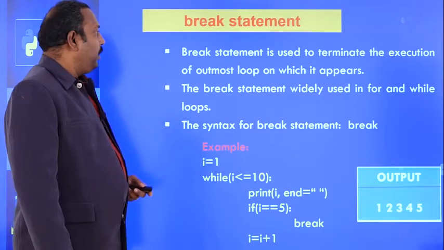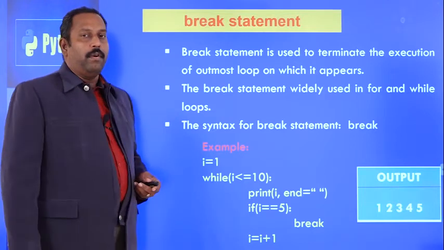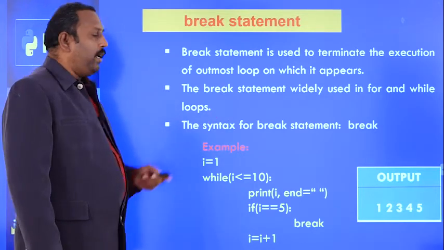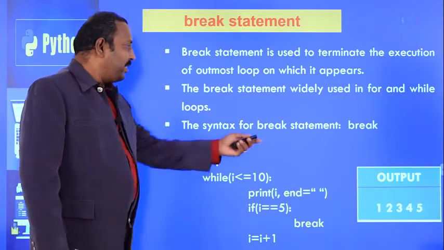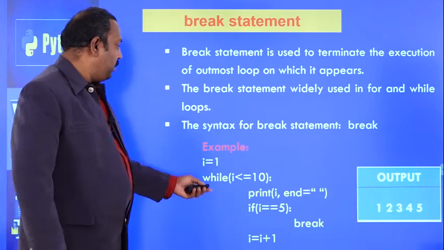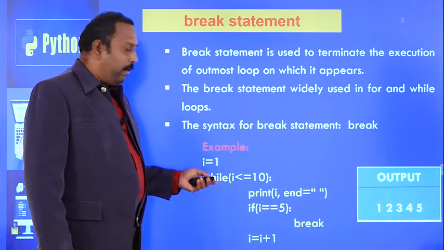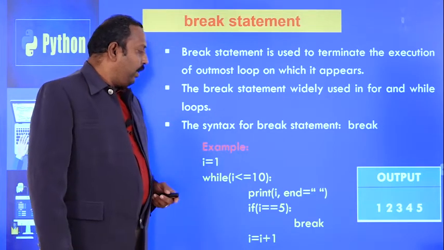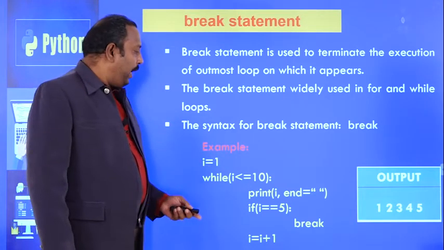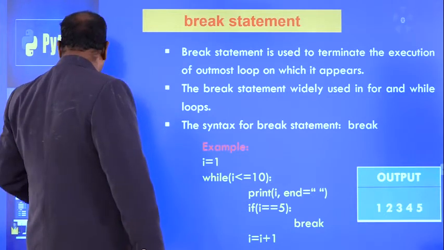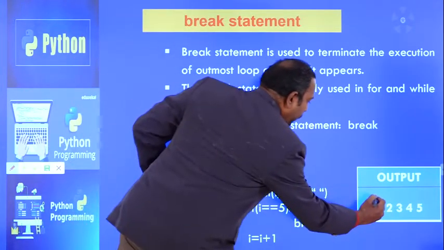Break statement is used to terminate execution of the outermost loop in which it appears. Break statement is widely used in while loops and the syntax is simply break. Consider the following example: i equal to 1, while i less than equal to 10. Since 1 is less than equal to 10, the condition becomes true. Print i means i will be printed, so the first value 1 will be printed here.